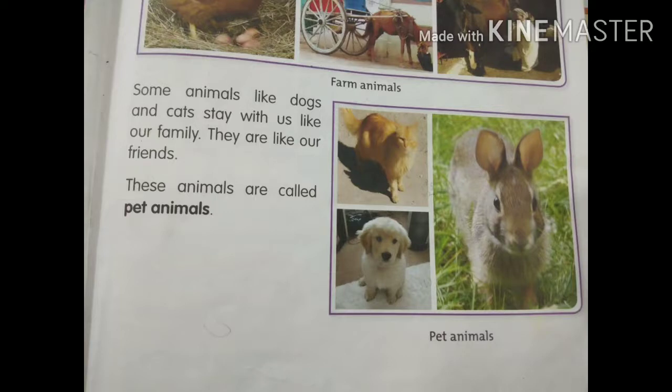They are like our friends. These animals are called pet animals. You can see here some pictures: cat, dog, rabbit. All these are friendly with us and we call them pet animals.